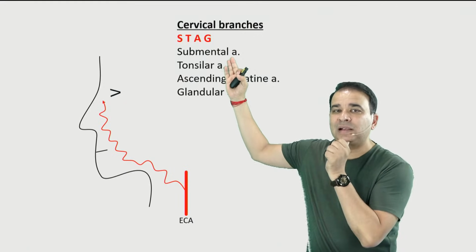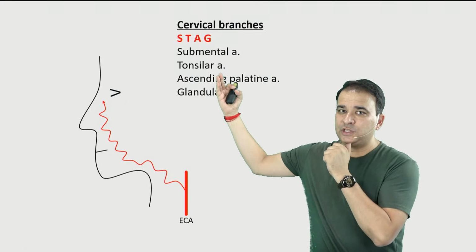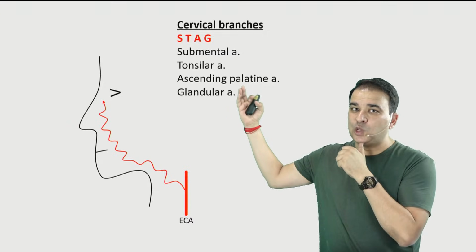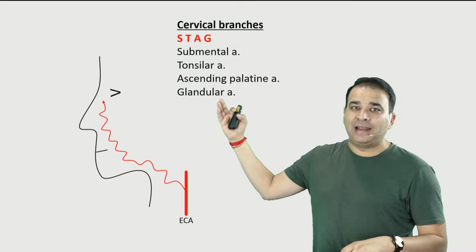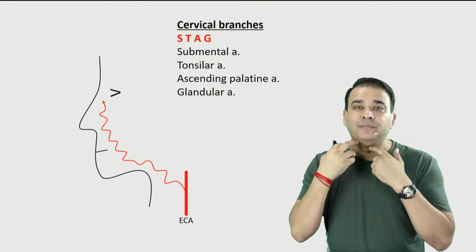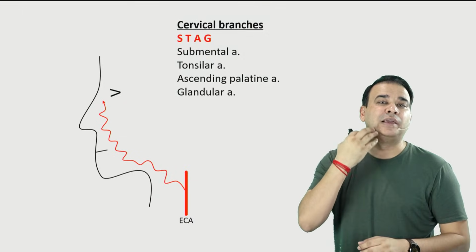Submental obviously supplying the submental lymph node, tonsillar artery obviously for the tonsil, ascending palatine artery is also for the tonsil and palate, and glandular artery is for the submandibular gland here. So these are all cervical branches, they all come off in the neck.